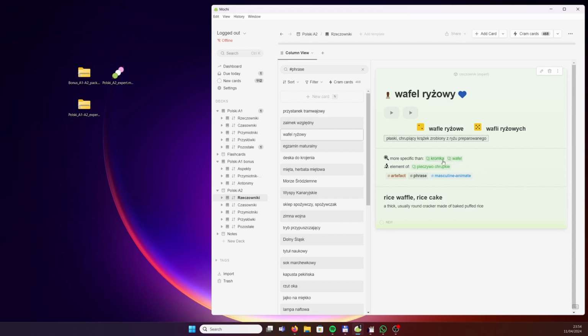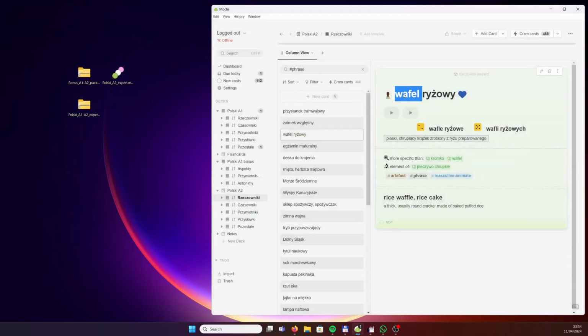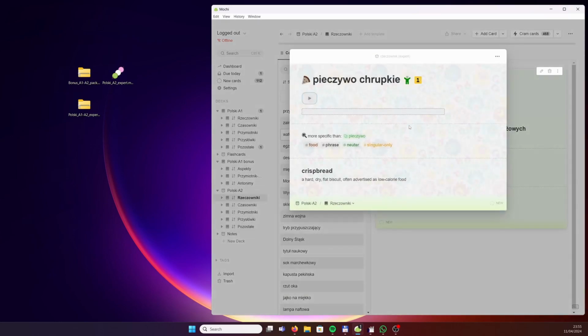We've got any types of wafer and similar products. So wafel ryżowy. We see that it's rice cake in English, but in Polish it's considered a type of wafer. And then it's an element of the group pieczywo chrupkie. So it's a type of crisp bread, even though